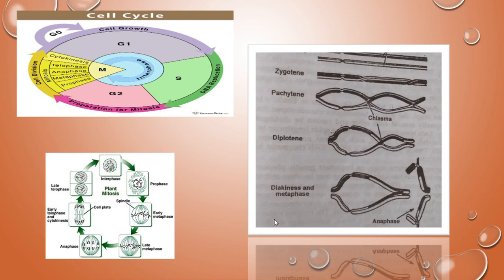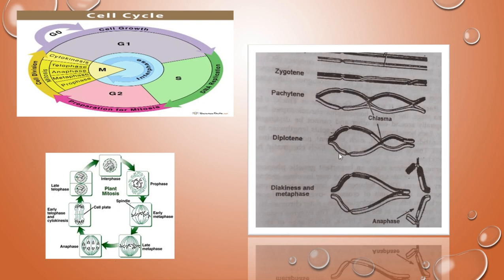And the next stage is, as usual, metaphase. Here in metaphase, the bipolar spindle apparatus is formed, and the bivalent chromosomes are there. They move to the equator themselves. So these are the main important things in metaphase 1, and the same goes for anaphase.